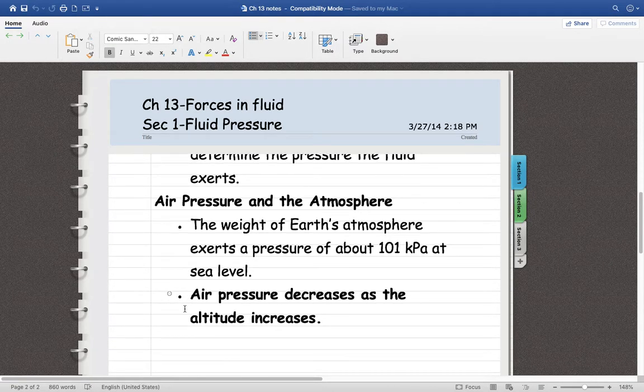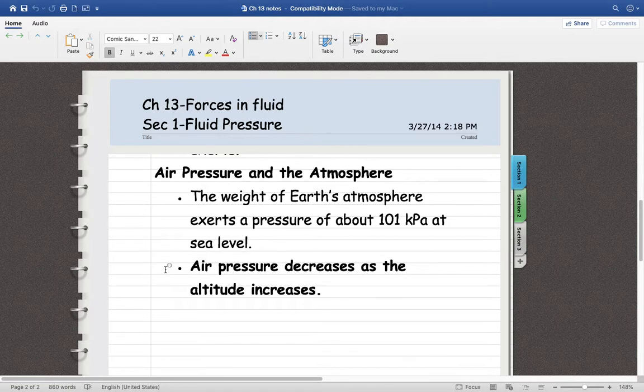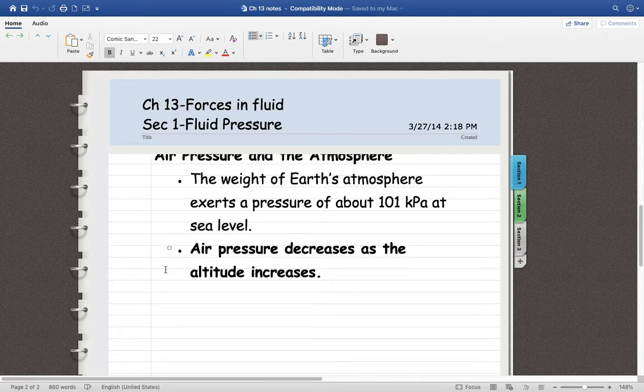Air pressure in the atmosphere. The weight of the Earth's atmosphere exerts a pressure of about 101 kilopascals at sea level. You are going to need to know that number right there. Air pressure decreases as the altitude increases. So as you go higher up, like in an airplane, the air pressure decreases. Like a hot air balloon, as it goes higher up, the air pressure decreases.